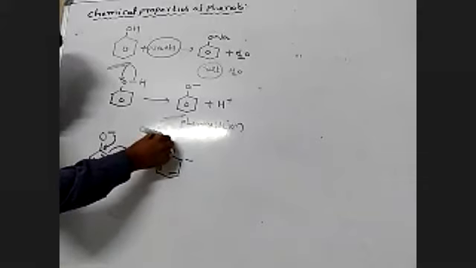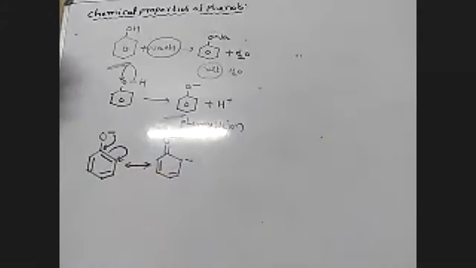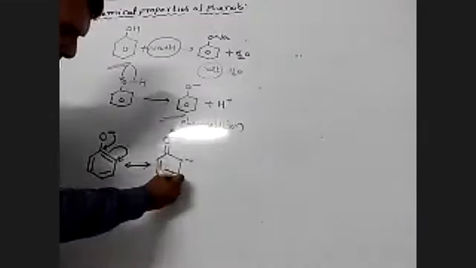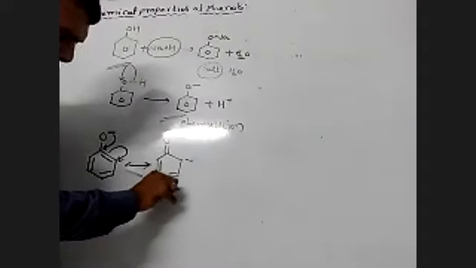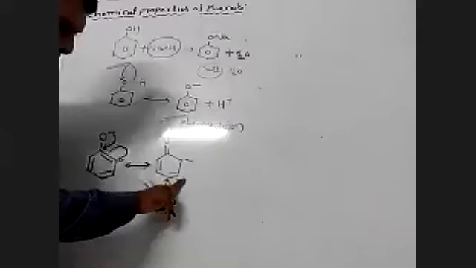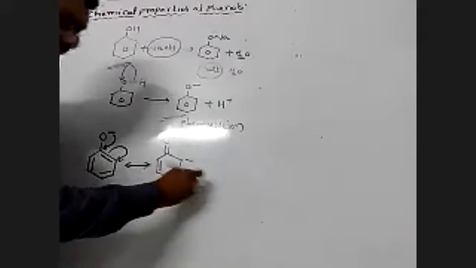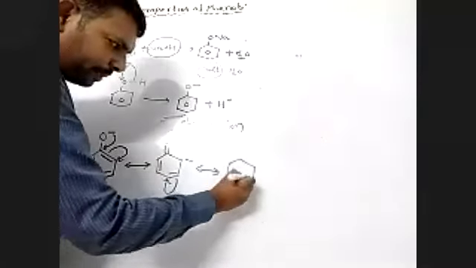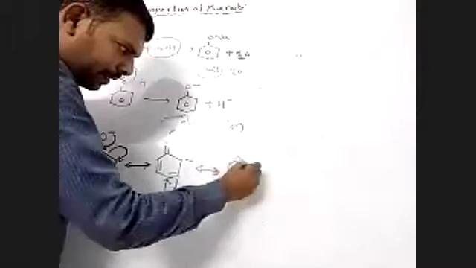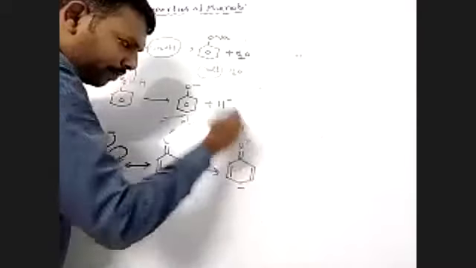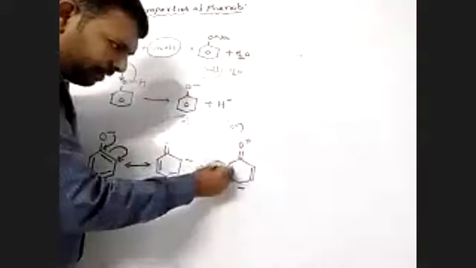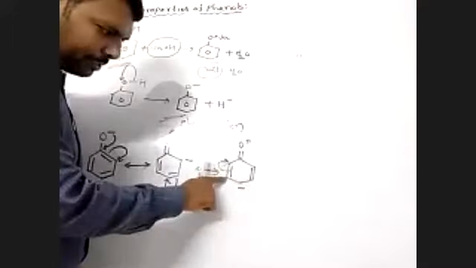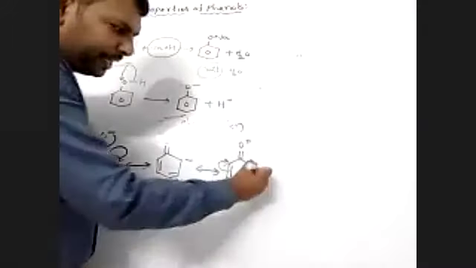This forms a double bond, and this carbon has a positive charge. These electrons shift towards this carbon. This is negative, this is positive, so positive and negative form a double bond. Please observe: negative, double bond, positive. Next, this electron shifts towards this carbon. This is negative, this is positive.